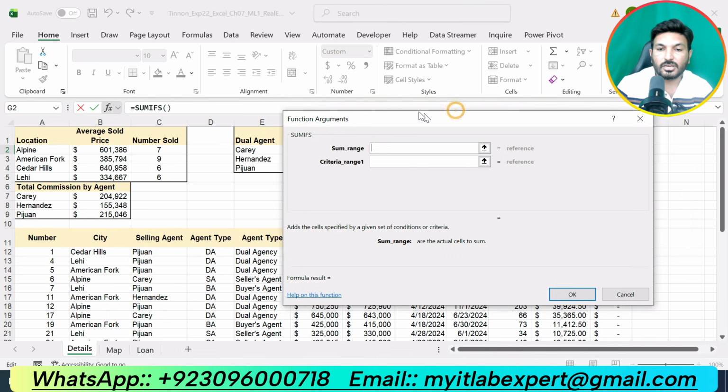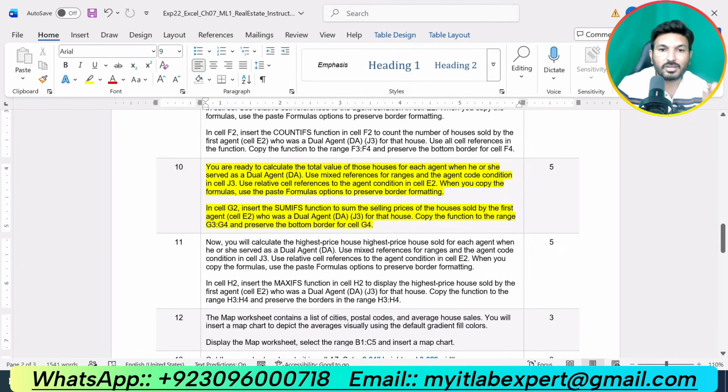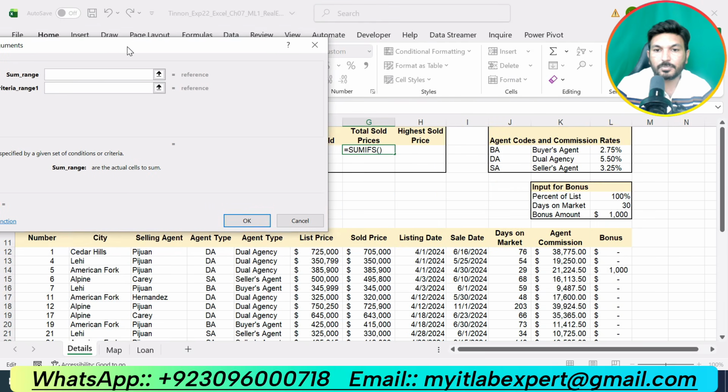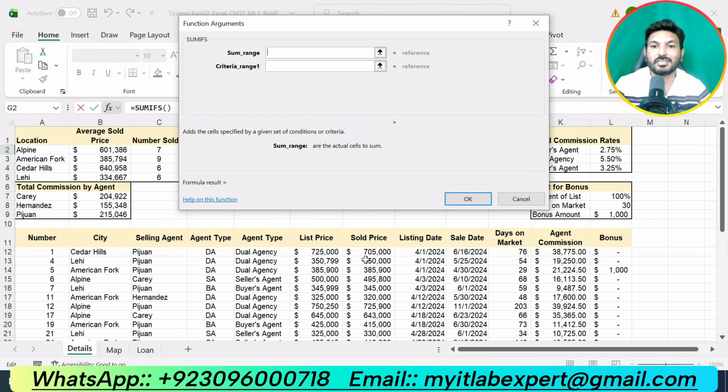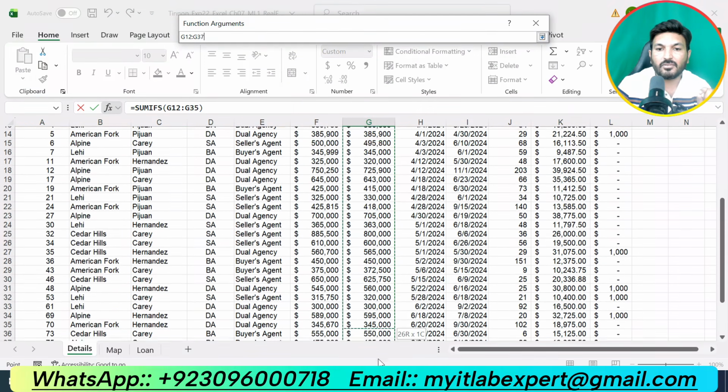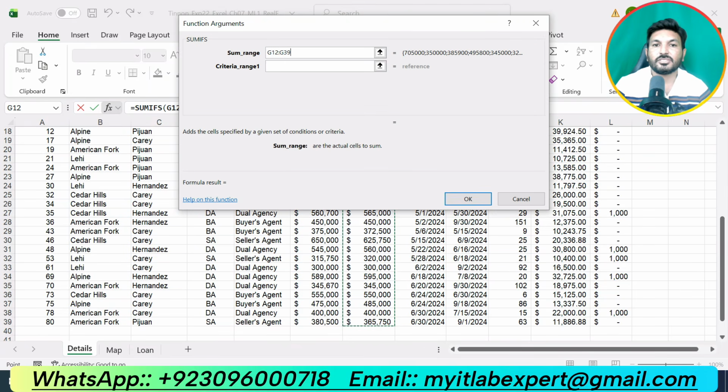So sum range. We are supposed to calculate total values of houses for each agent when he or she served. Sum the selling prices. So now the selling price column, the sold price column will be our sum range. But we are supposed to use absolute reference for this range.